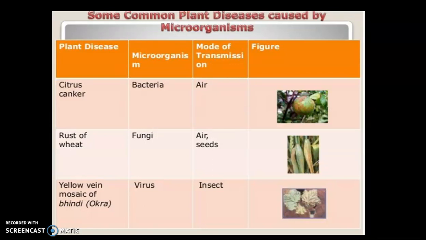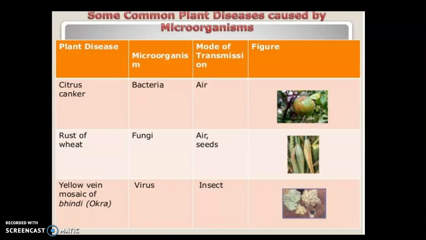There is a name of a disease which is a microbial disease. The causative microorganism is bacteria, and the mode of transmission is through air, and you can see it here in the picture. It basically occurs in citrus fruits like oranges or kinnu and all this. You can see the citrus canker disease.